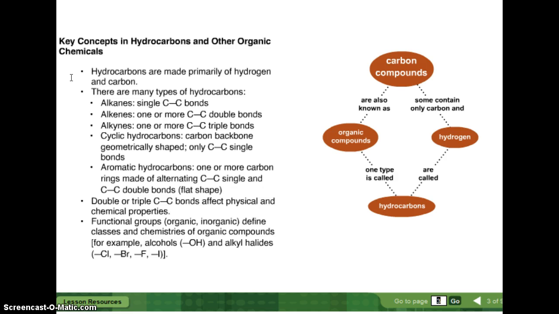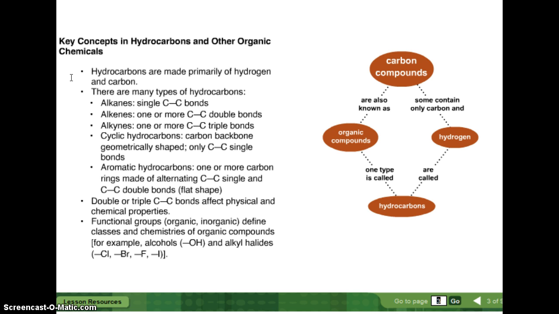Hydrocarbons are made primarily of hydrogen and carbon. There are many types of hydrocarbons. Alkanes have single carbon-carbon bonds. Alkenes have one or more carbon-carbon double bonds. Alkynes have one or more carbon-carbon triple bonds. Cyclic hydrocarbons have a carbon backbone geometrically shaped, so in other words, it's in a ring, with only carbon-carbon single bonds. Aromatic hydrocarbons have one or more carbon rings made of alternating carbon-carbon single and carbon-carbon double bonds, and they have a flat shape. Double or triple carbon-carbon bonds affect physical and chemical properties.